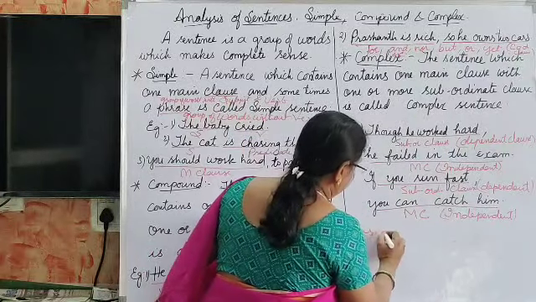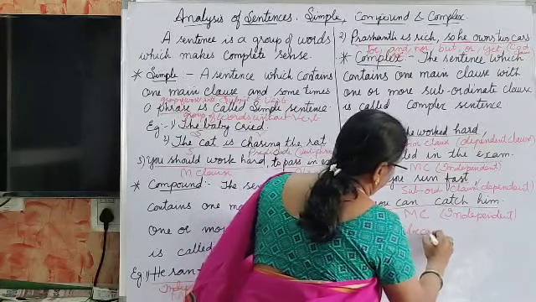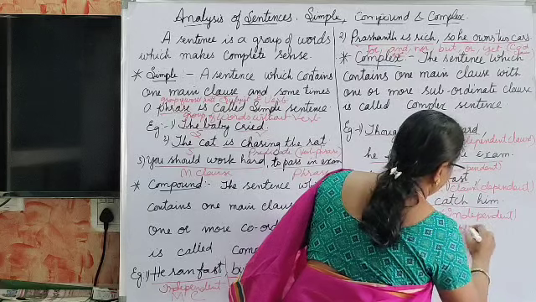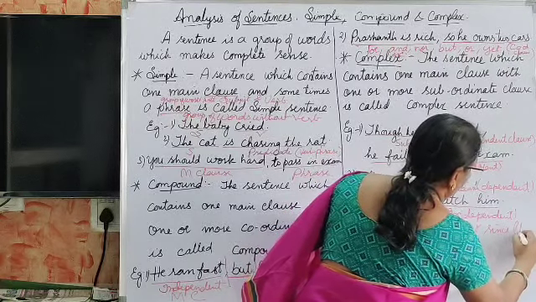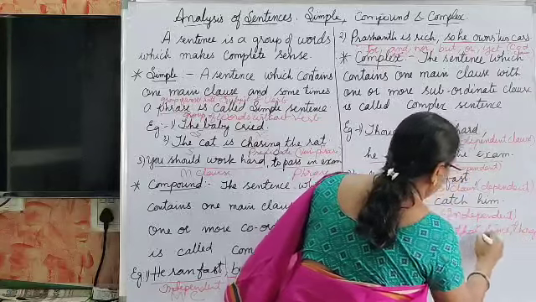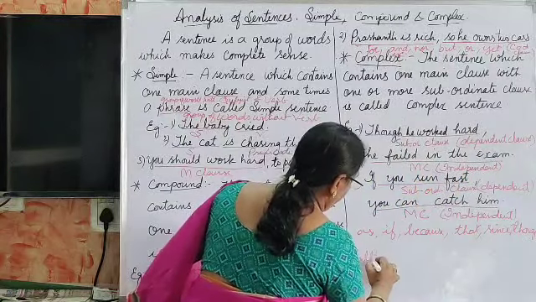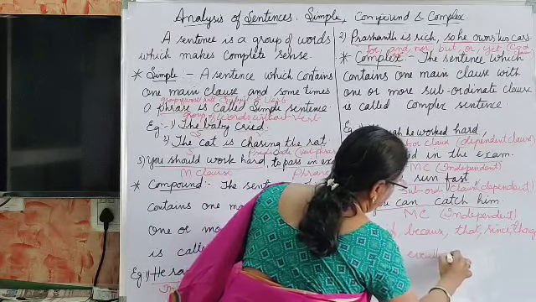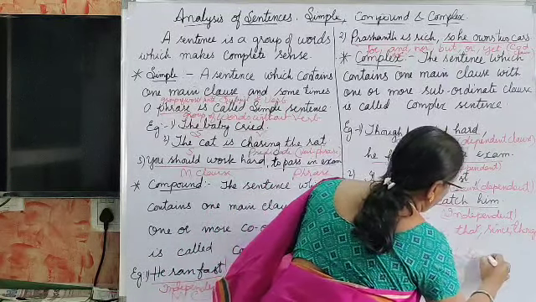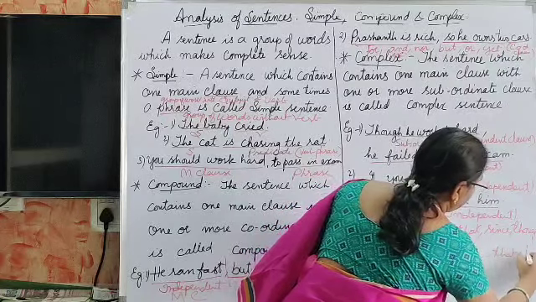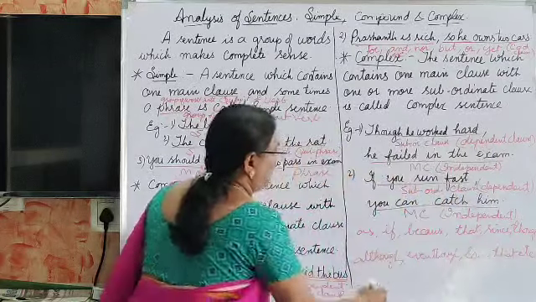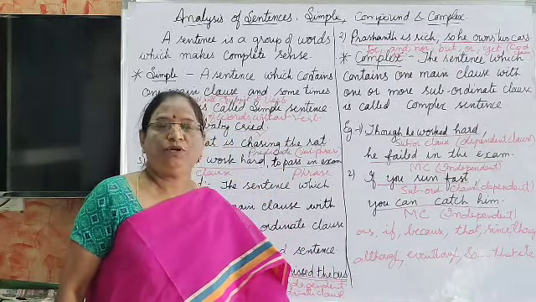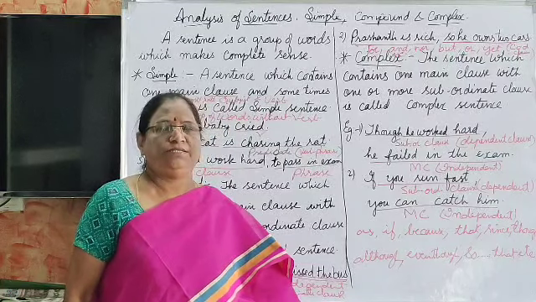We use as, if, because, that, since, though, although, even though, so that, etc. These all are the subordinate conjunctions. There are so many subordinate conjunctions.